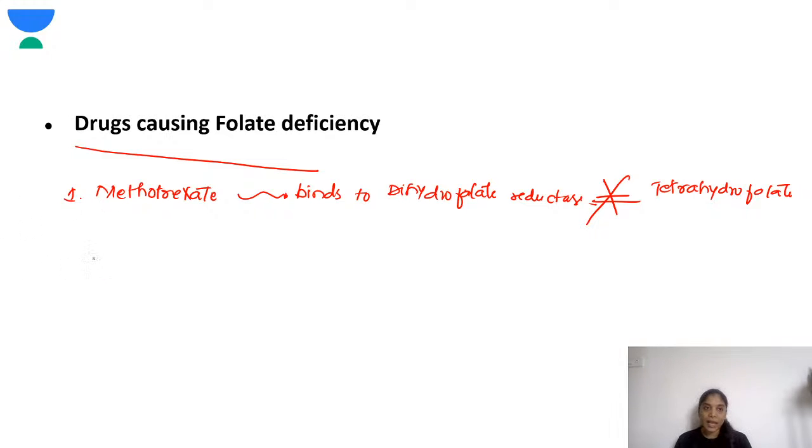Next, other drugs like pyrimethamine. Pyrimethamine is used in the management of toxoplasmosis. Even this drug can cause folic acid deficiency. Okay, even trimethoprim. So these are the drugs that can cause folate deficiency.